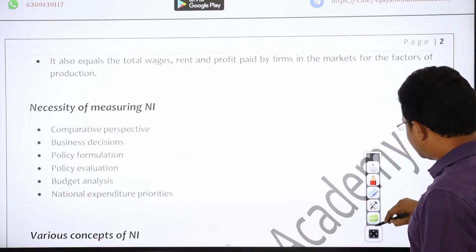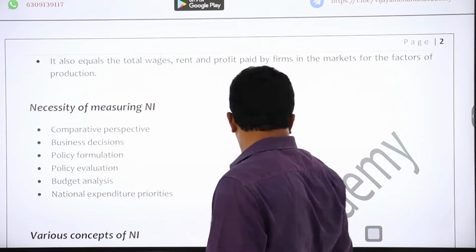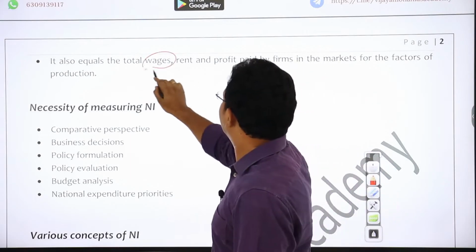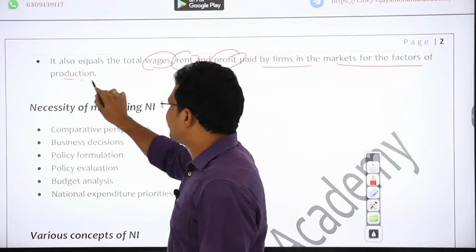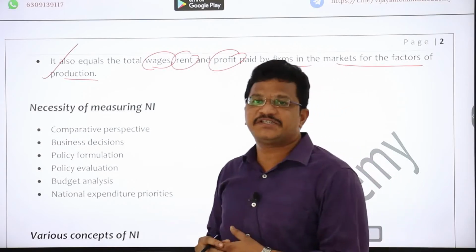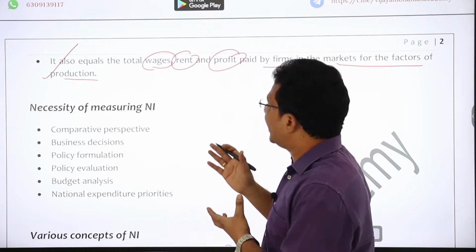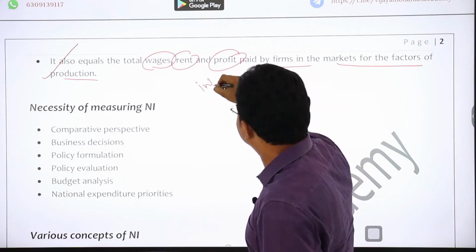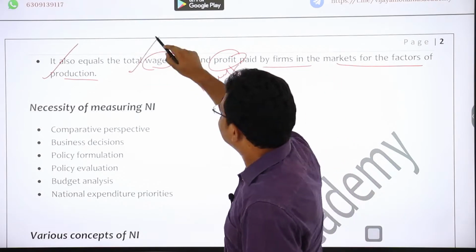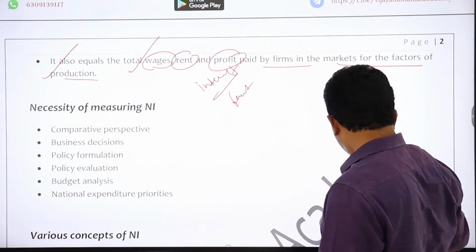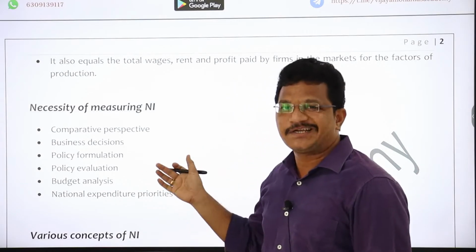Okay. Then from the firm's perspective, GDP equals the total wages, rent, and profit which is paid by the firms in the market for the factors of production. So if you see the definition of GDP from the firm's perspective, it equals the total wages, total rent, and profit, and also interest, which is also one of the factors of production. GDP equals these factor payments, right? So this is the basic definition you have to remember as far as national income accounting is concerned.